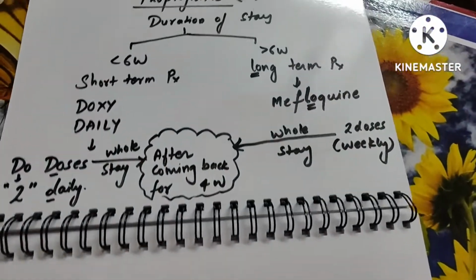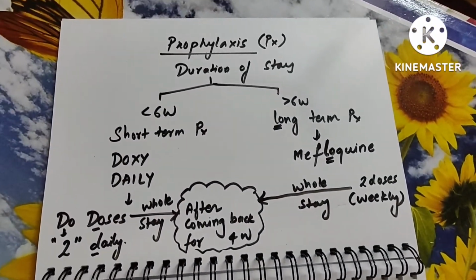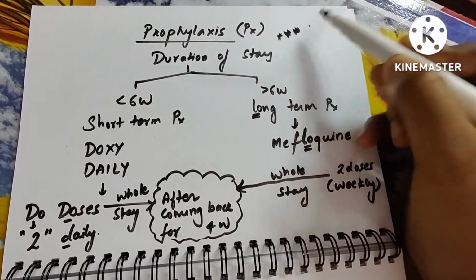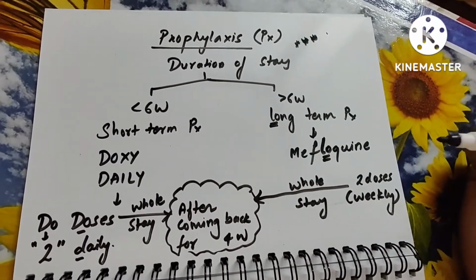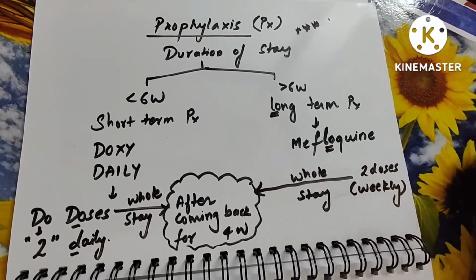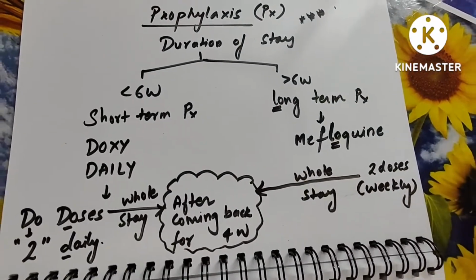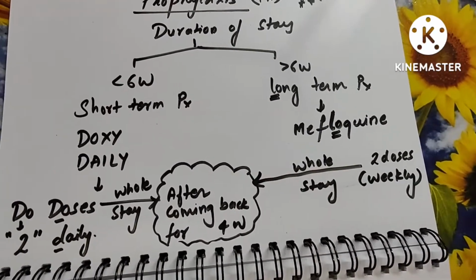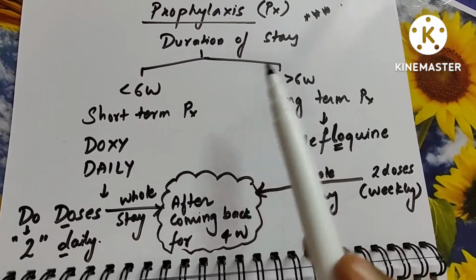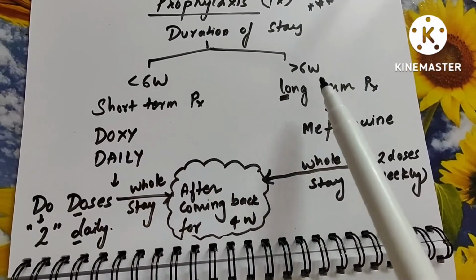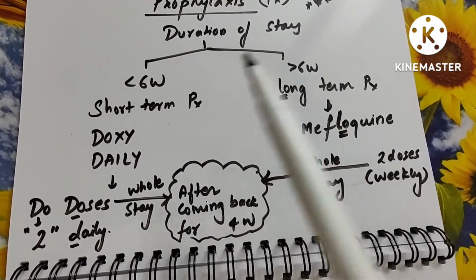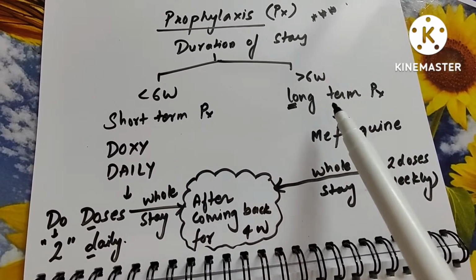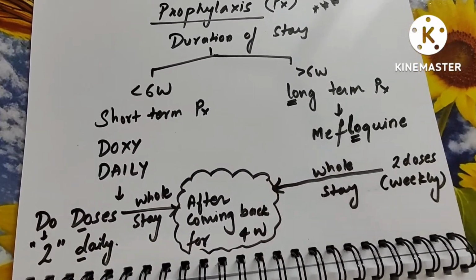Now let us get into the last slide, but not the least. This is the most important, I can say. This is about prophylaxis of malaria. You give prophylaxis for malaria depending on the duration of the stay, or how many weeks the person is going to that malaria endemic zone. So if he or she is staying there for less than 6 weeks or for greater than 6 weeks. If the trip is for less than 6 weeks, then short-term prophylaxis. If it is long-term, greater than 6 weeks, it is long-term prophylaxis.